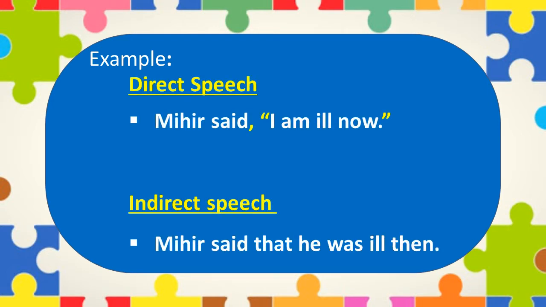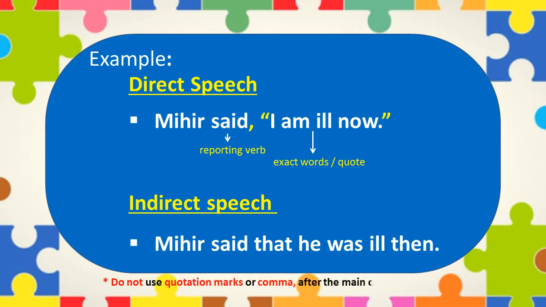As you know, in direct speech, we quote the actual words of the speaker. Here's a direct speech. The sentence says, "Mihir said, 'I am ill now.'" Now, let's convert it into indirect speech. The sentence will become, "Mihir said that he was ill then."